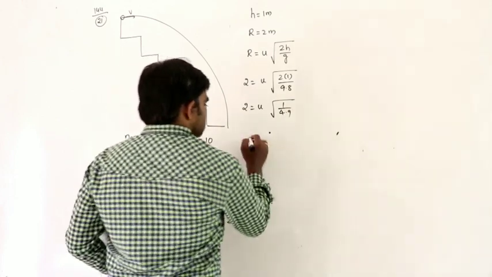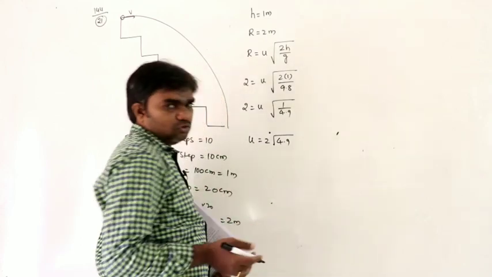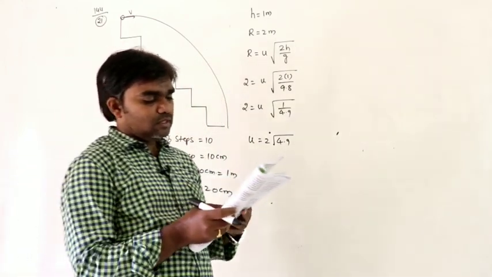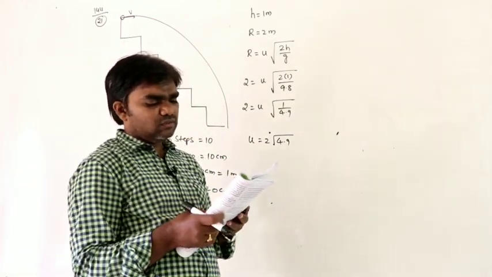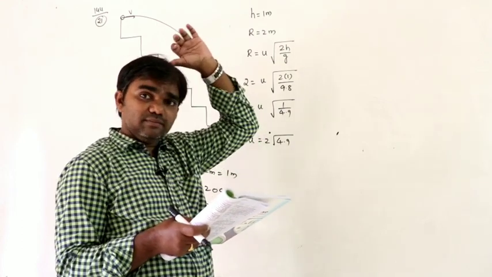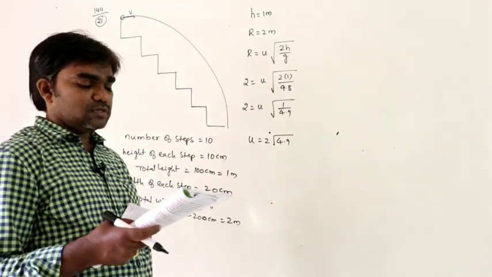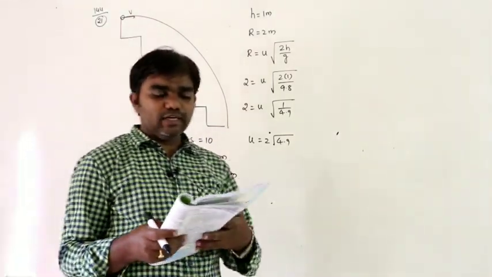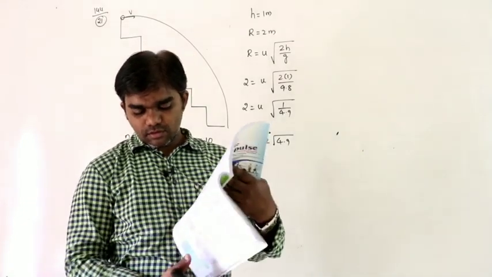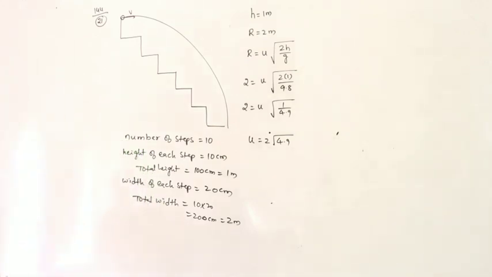So u is equal to 2 under root 4.9, or 2 under root 5, 2 root 5. Approximately root 5 is 2.1, so the approximate answer is 4.2 meters per second. So that is the second option.